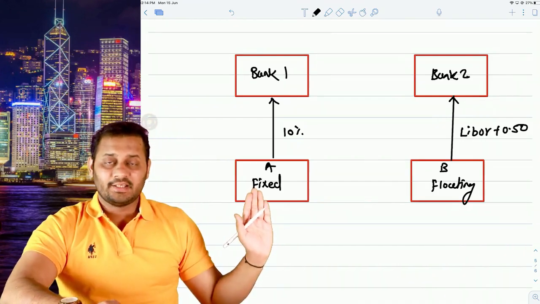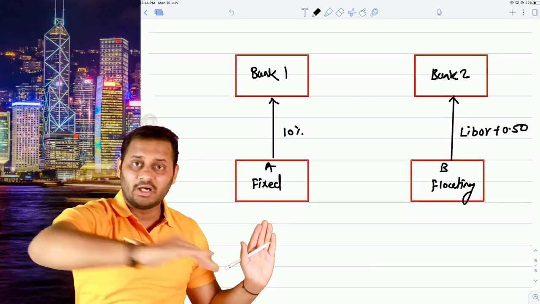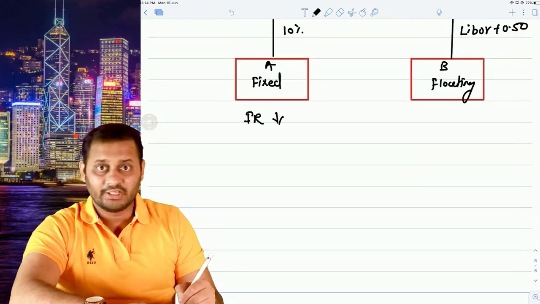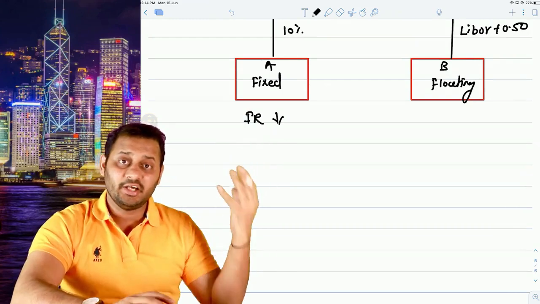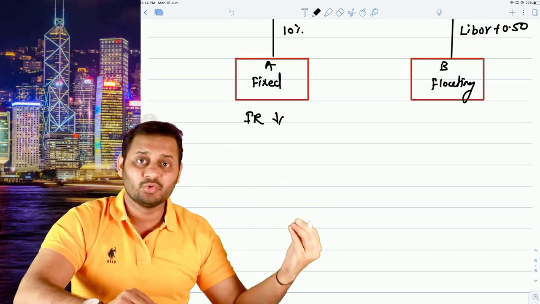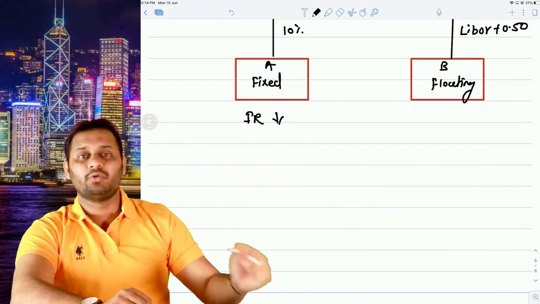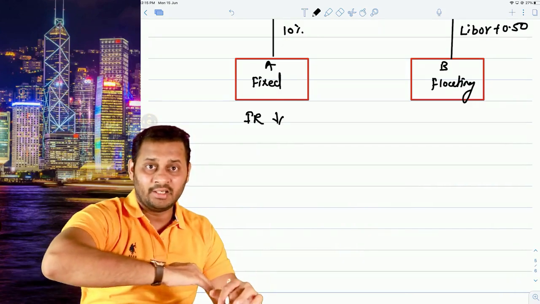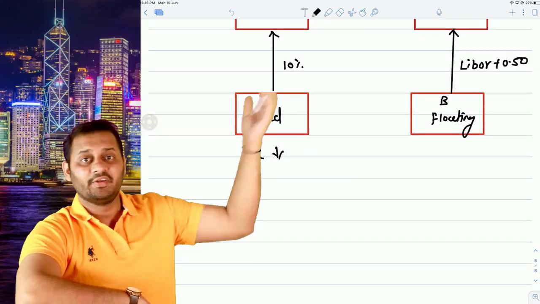This party is thinking that the interest rate will go down in the coming time. That means if the interest rates are 8%, still he will have to pay 10. If the interest rate goes down to 7%, still he will have to pay 10. Floating rates are going down and he is paying fixed rate.